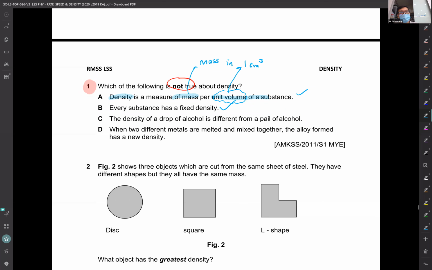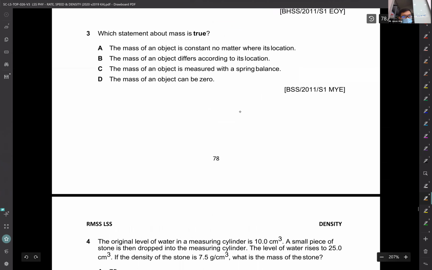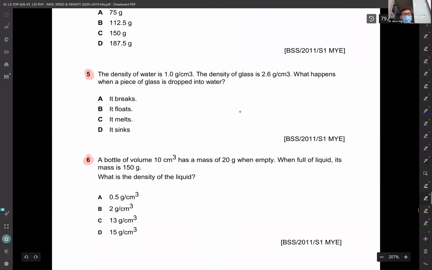The density of a drop of alcohol is different from a pill of alcohol. Some of you will be raising an eyebrow because I mentioned before, if the material is the same, they will have the same density, right? So this is a wrong statement, and therefore you're going to choose this as the answer. You're going to choose the wrong statement as the answer. Okay? Let's move on.